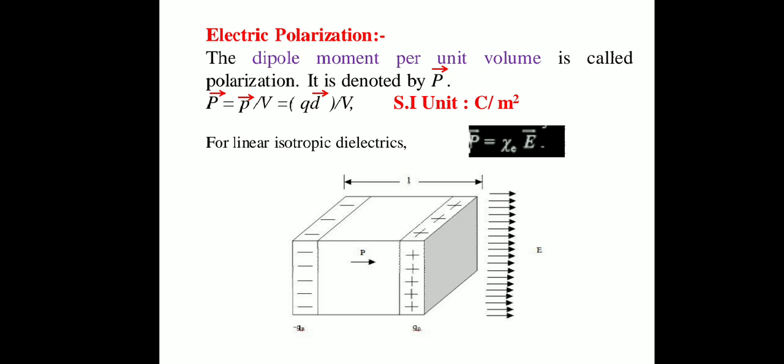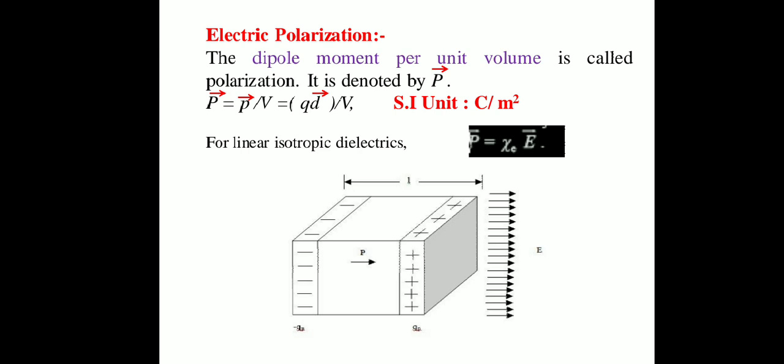Electric polarization vector is denoted by the symbol capital P bar, and capital P bar is given by the formula capital P bar equal to small p bar divided by capital V, where capital P bar is our electric polarization vector, small p bar is the electric dipole moment, and capital V is the volume of the material.